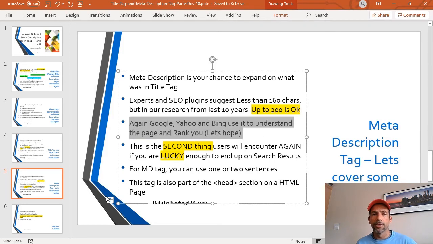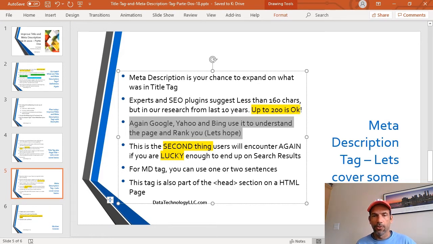Again, why is this important? Because Google, Yahoo, and Bing are using meta description to find out who you are, and possibly rank you. Again, this is the second most important thing. I can't say this enough times. And if you're lucky enough to get your chance and get your ranking, okay. Now for meta description, you can use one or two sentences. This is also part of the head section.